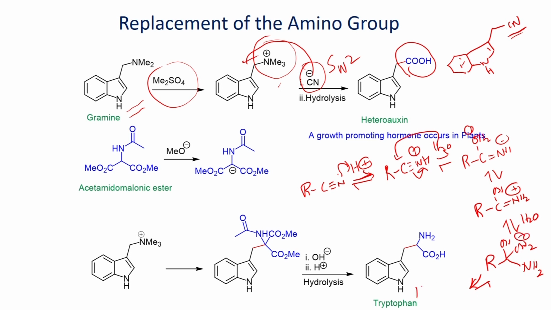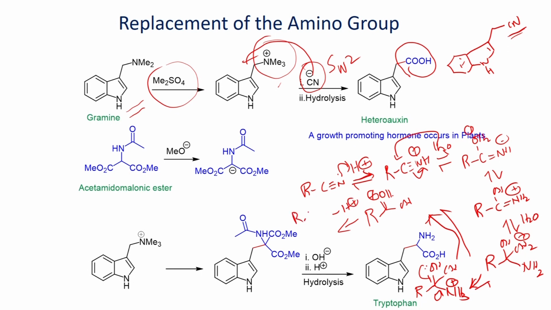So, once you do it, you will be able to have this intermediate. This can easily lose a proton, you will be able to generate the carboxylic acid. This is how you can do hydrolysis using acid, you can readily convert the nitrile to carboxylic acid.